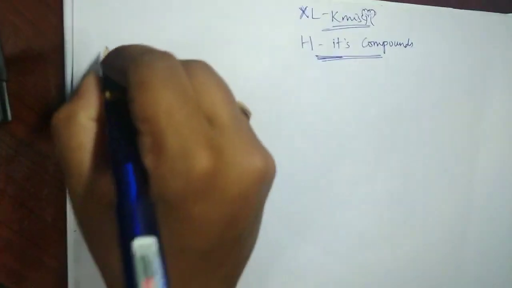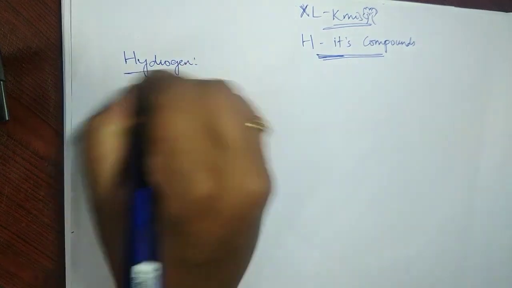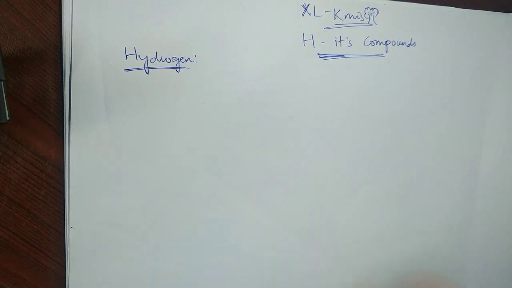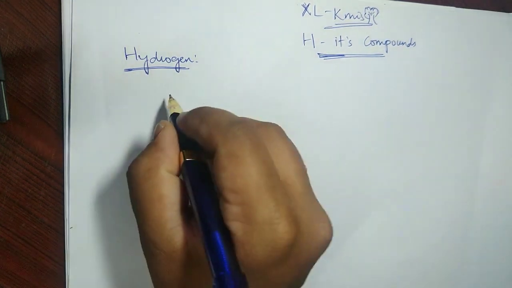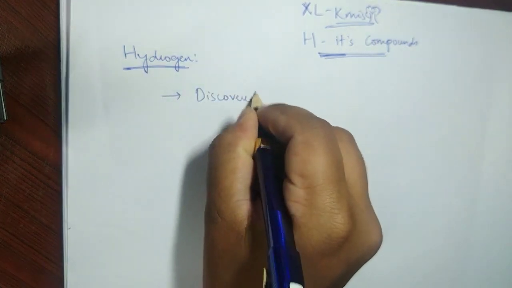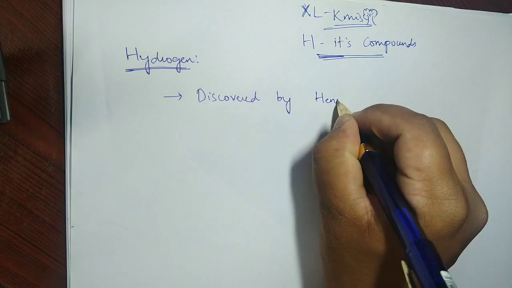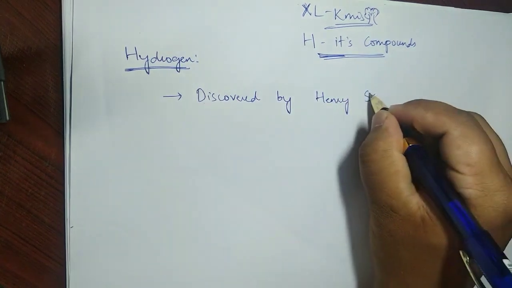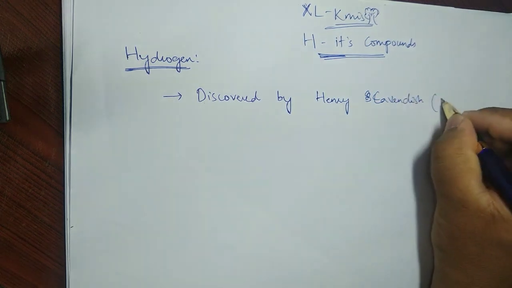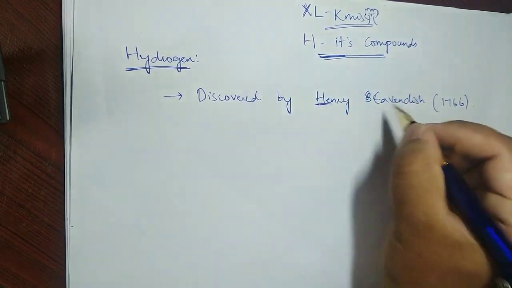To begin with hydrogen, we will see who discovered it and what challenges we have even till today, which will unfold later on. The first one to discover it, can anyone guess? Anytime you might have heard about this. His name is Cavendish, Henry Cavendish, in the year 1766. So hydrogen was discovered by Henry Cavendish.